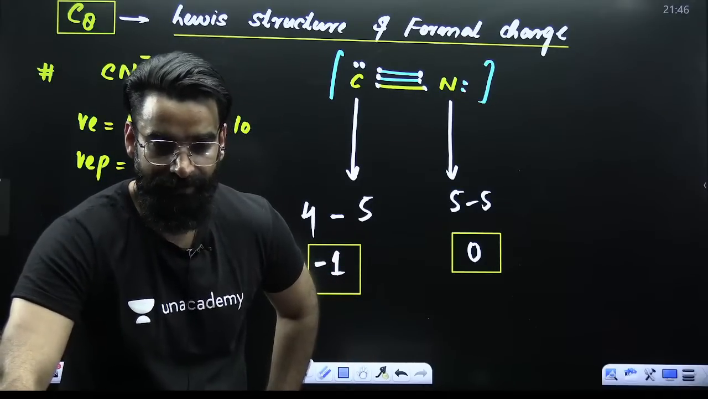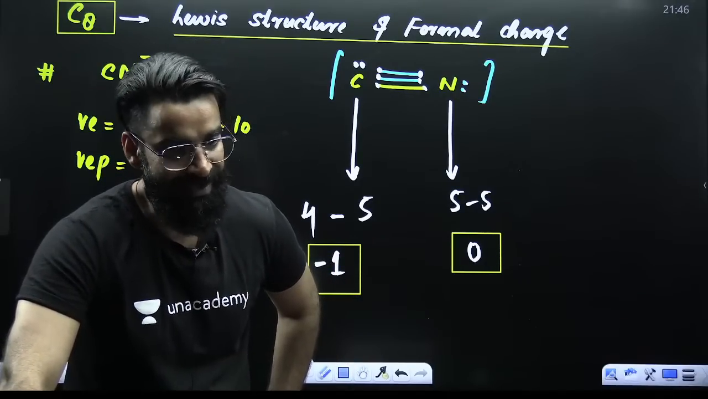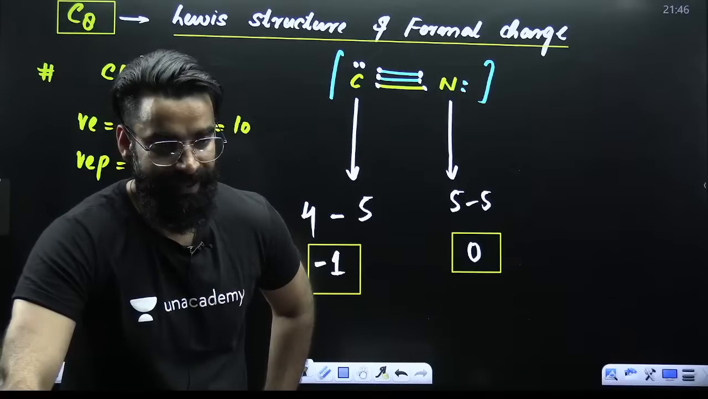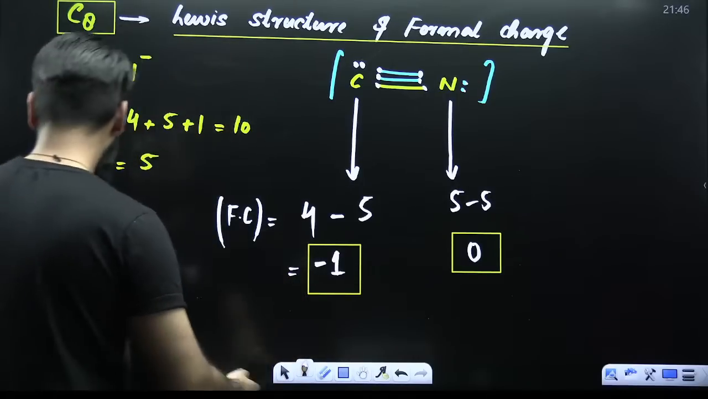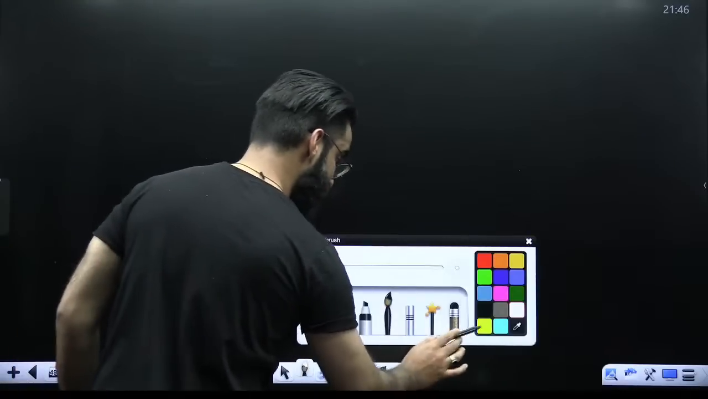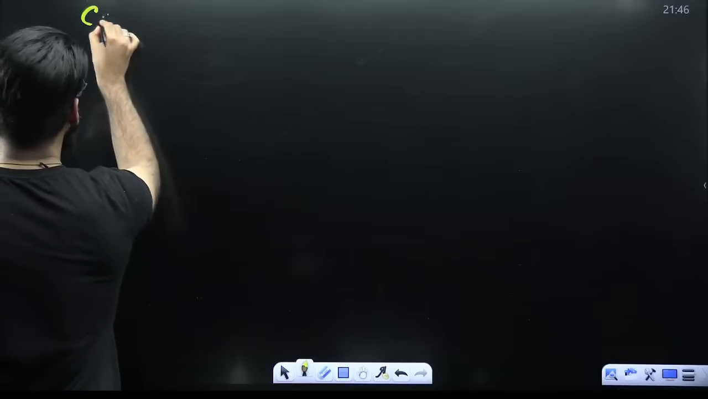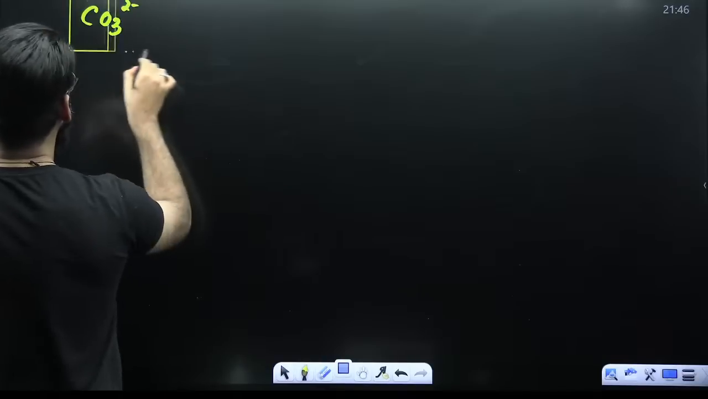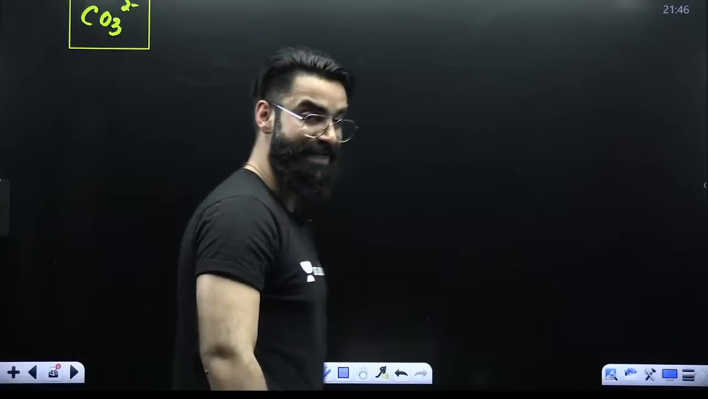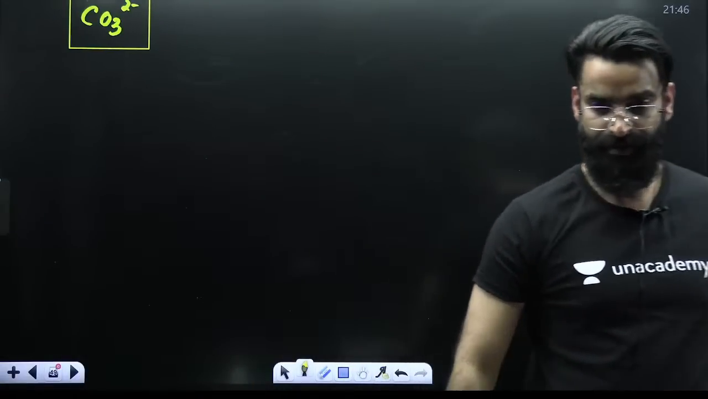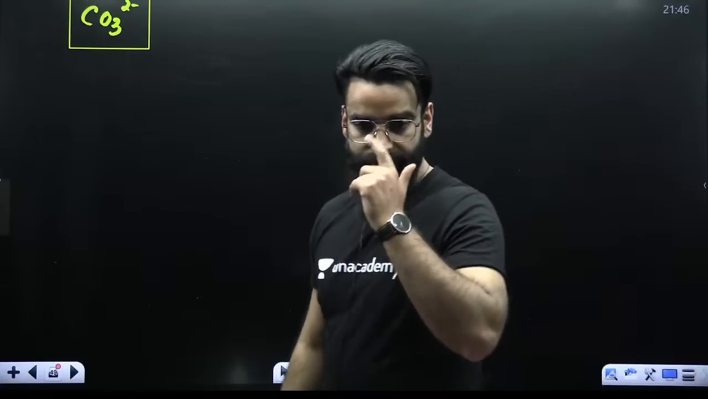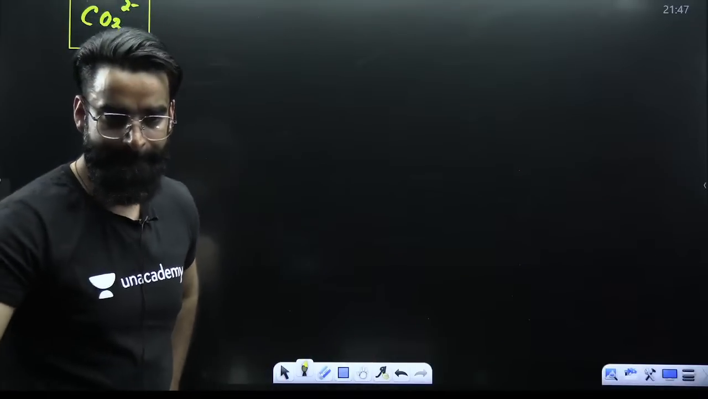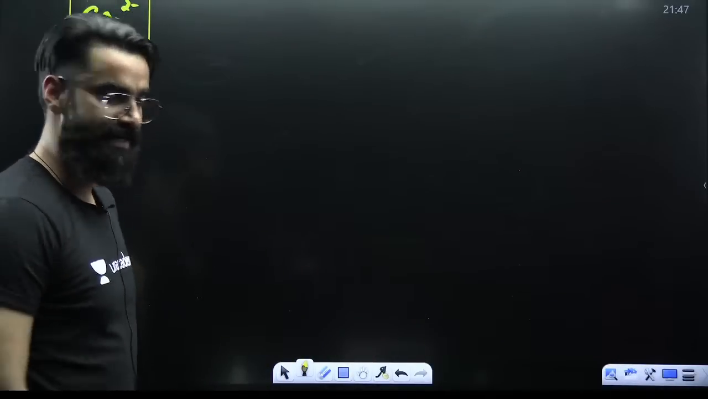Perfect. Am I clear? Let me take one more example. With that, every single thing will be clear, because the questions are asked from this as well. For example, you have got CO3 dinegative. We have to draw its Lewis dot structure as well as the formal charge of the atoms. Okay? Try to understand, guys, what I'll be doing.